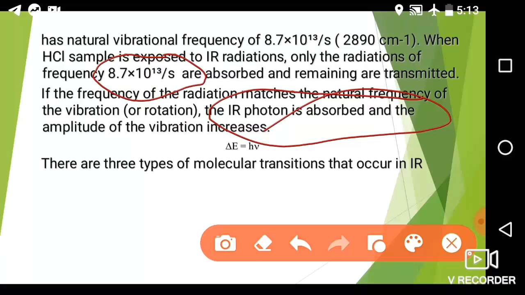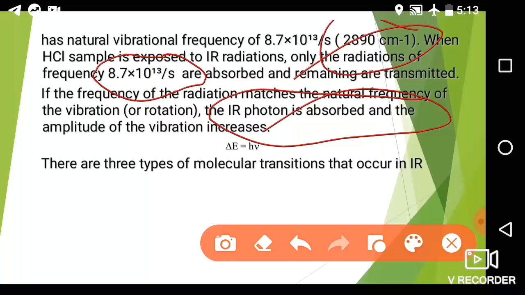For the HCl molecule, it is 8.7 into 10 to the power 13 per second, and the wave number 2890 centimeter inverse is required to bring the HCl molecule into the vibrational state.